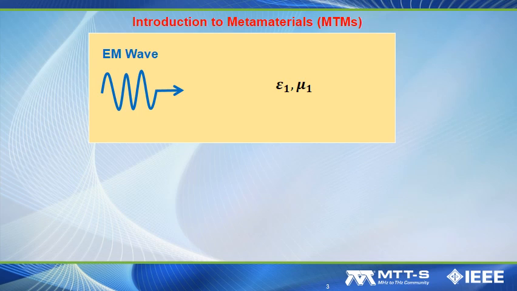When the EM wave is traveling inside a certain material, the characteristic can usually be characterized by the material's dielectric property and magnetic property. Dielectric property can be characterized by the so-called permittivity or dielectric constant epsilon, shown here. And then the permeability mu is usually characterized as the magnetic property.